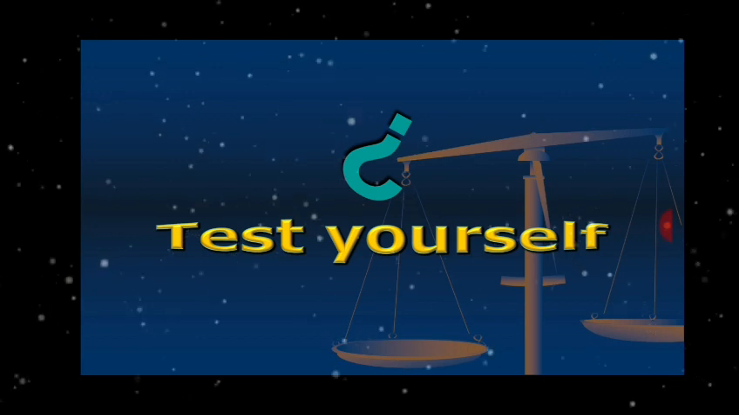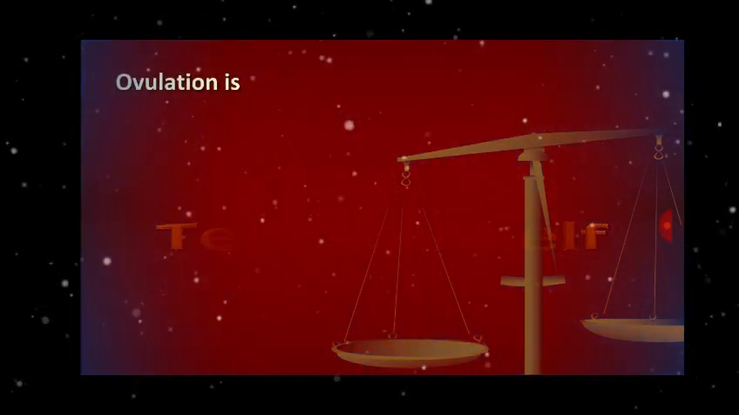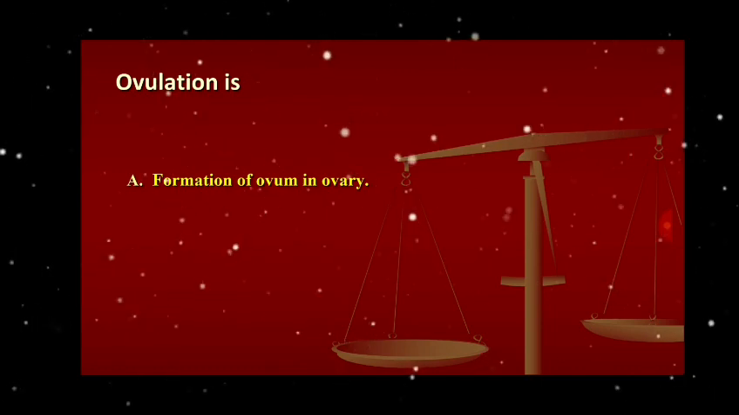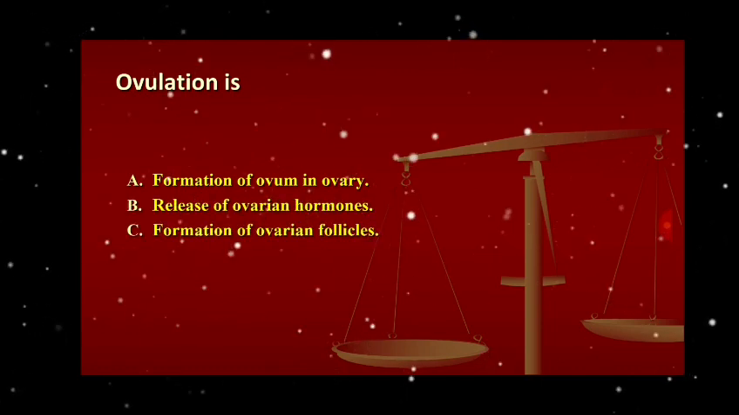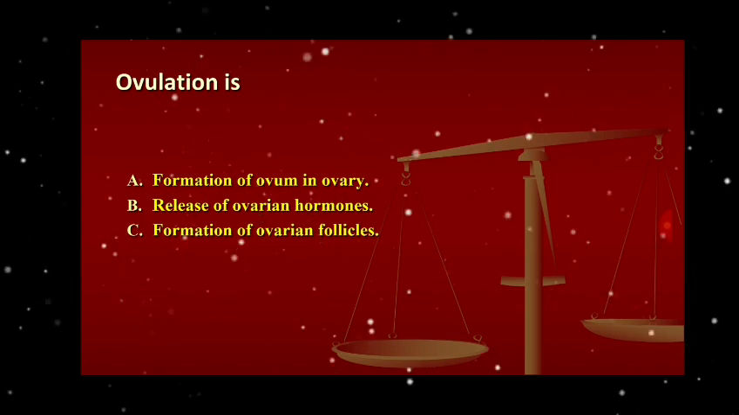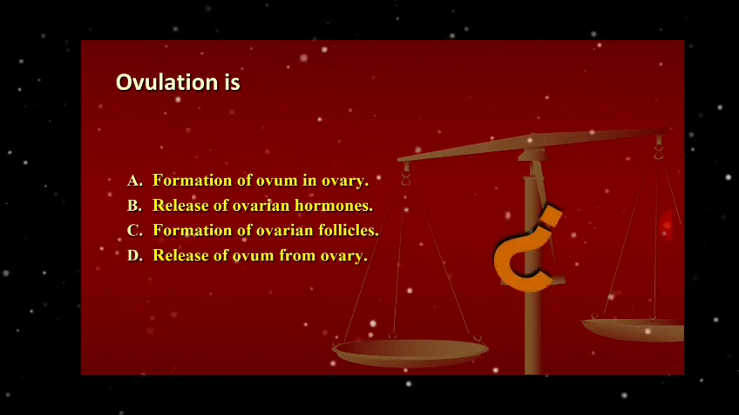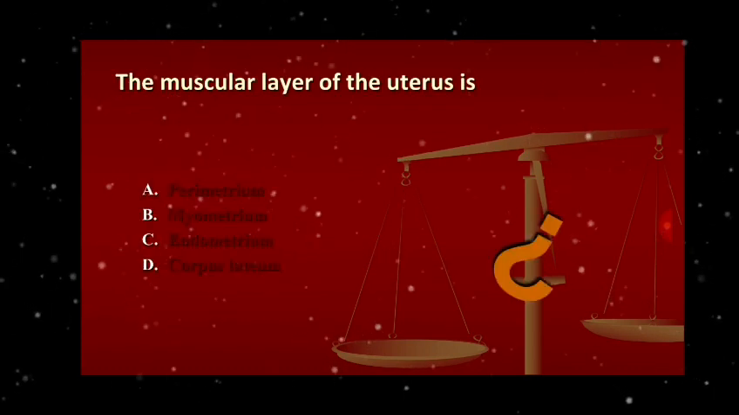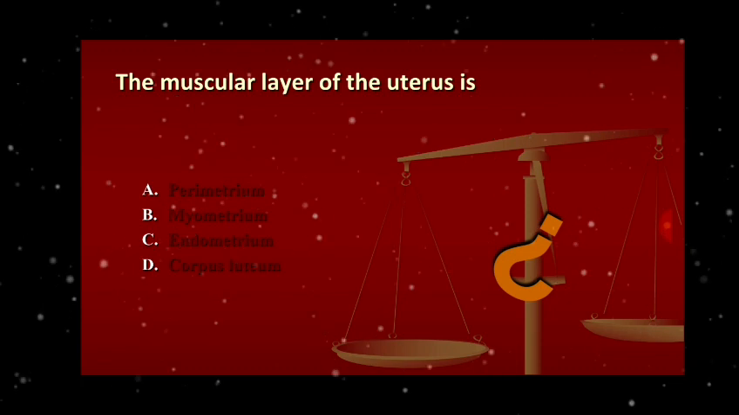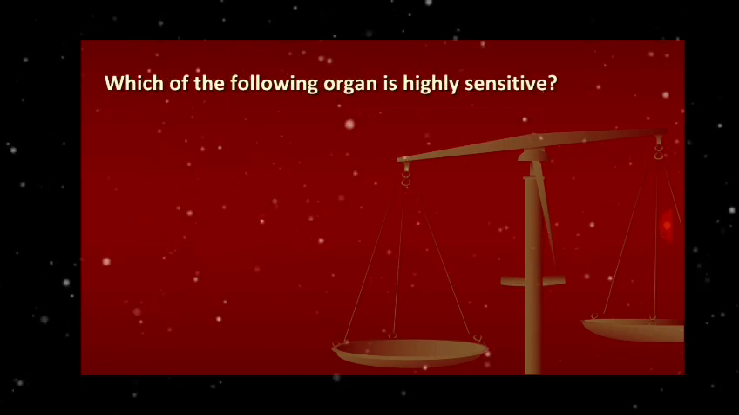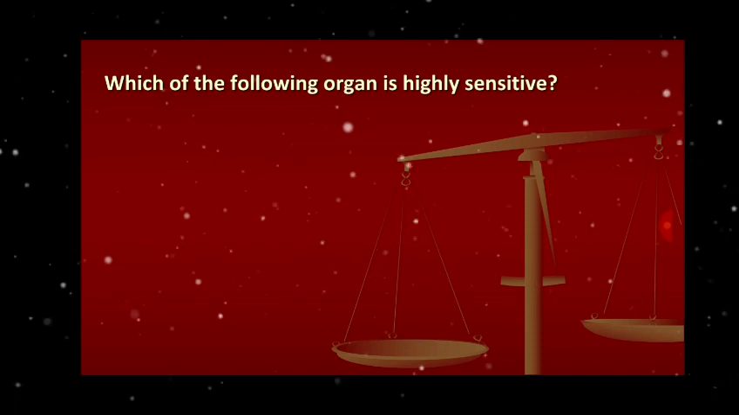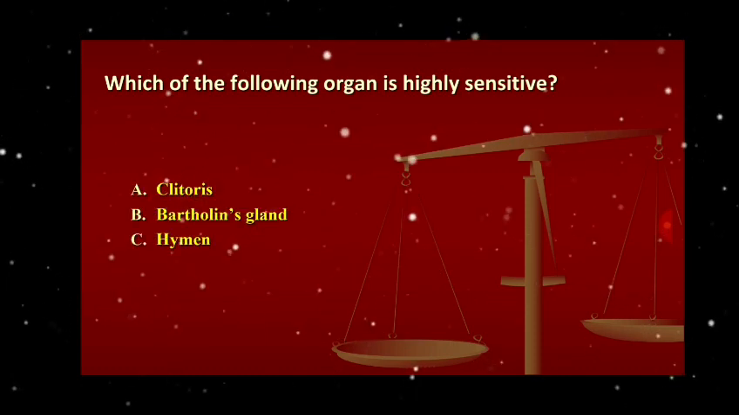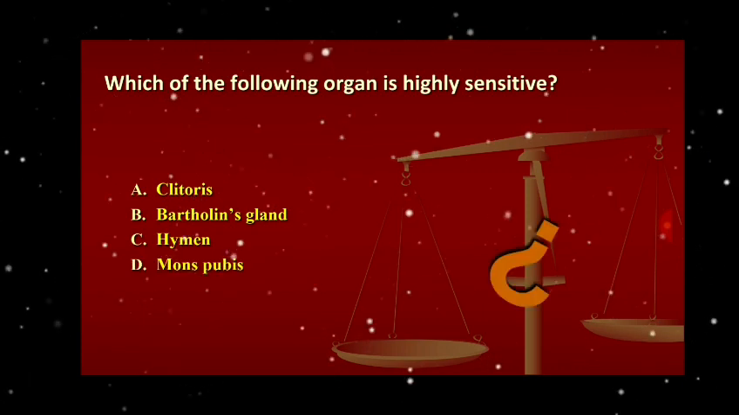Now let us test yourself. Ovulation is formation of ovum in ovary, release of ovarian hormone, formation of ovarian follicle, release of ovum from ovary. The muscular layer of the uterus is perimetrium, myometrium, endometrium, and corpus luteum. Which of the following organ is highly sensitive? Clitoris, Bartholin glands, hymen, mons pubis.